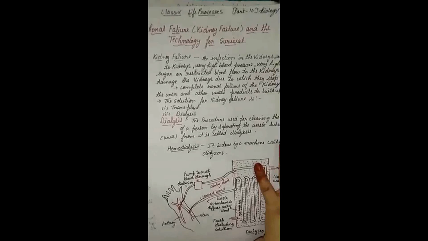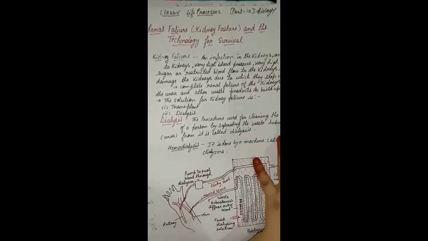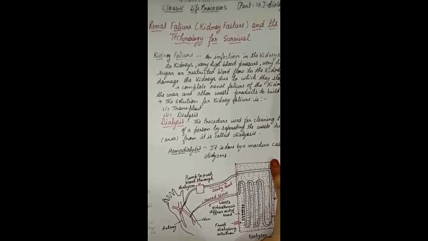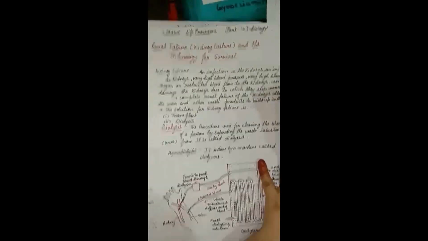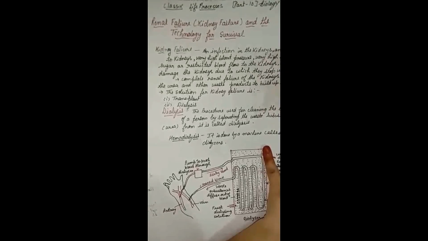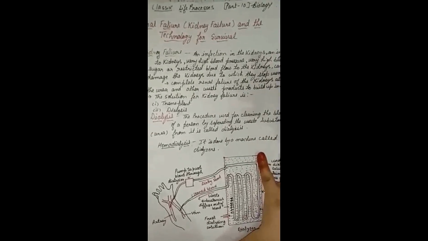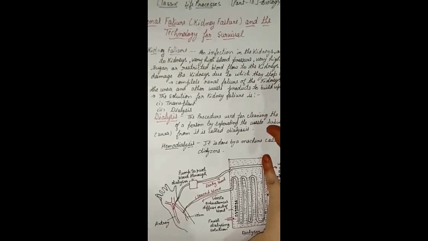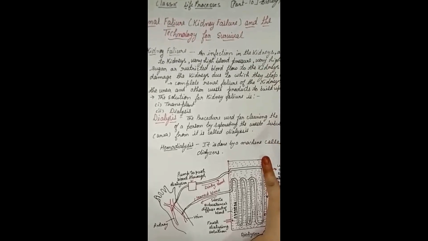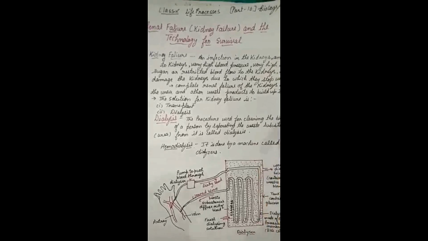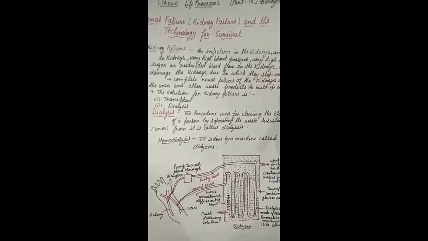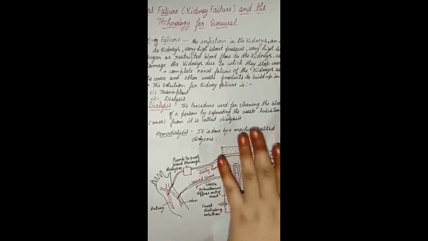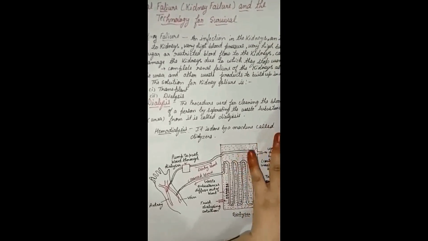Hello students, in the previous classes we were discussing the life processes chapter, and we already discussed many life processes: digestion, respiration, excretion, transportation. Today we are going to wind up our chapter with the last topic of the chapter, that is renal failure. The word renal is related to our kidney, so in the last topic we'll discuss renal failure, meaning kidney failure.